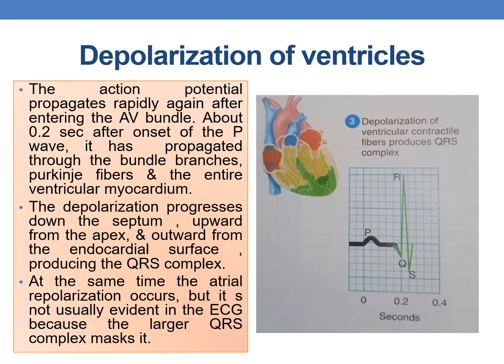This depolarization progresses down the septum, upward from the apex and outward from the endocardial surface, and produces the QRS complex. The QRS complex indicates the depolarization of the ventricular contractile fibers.